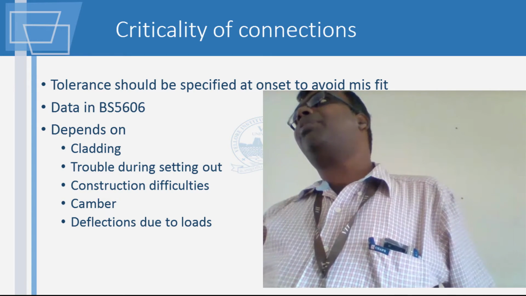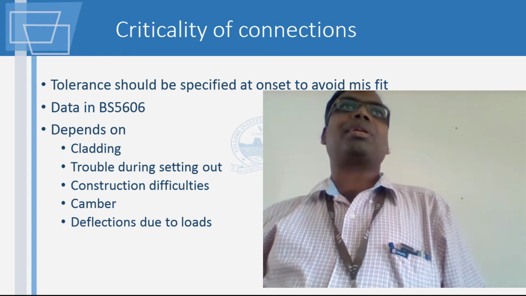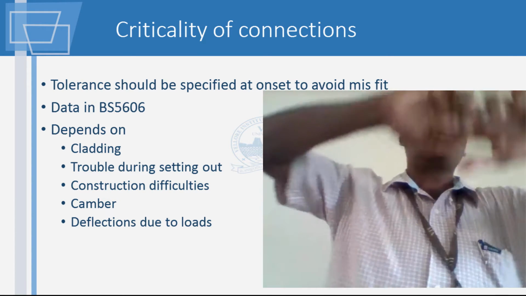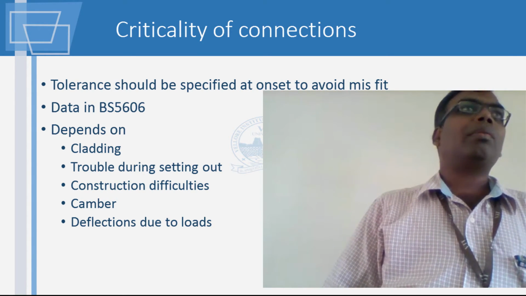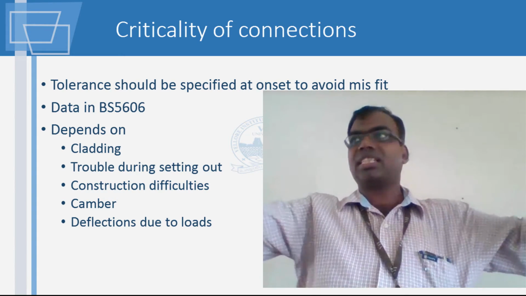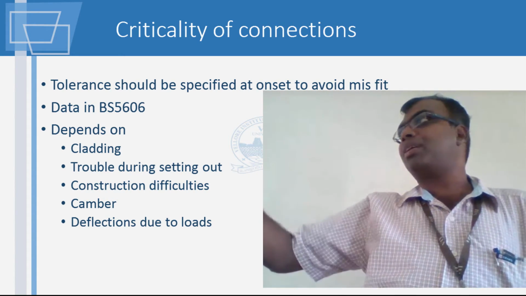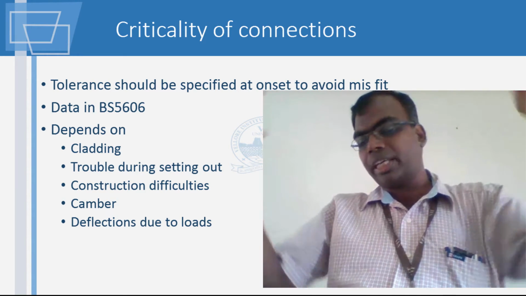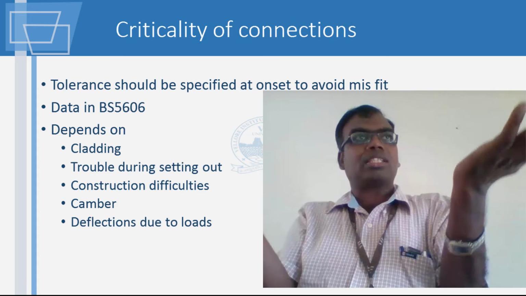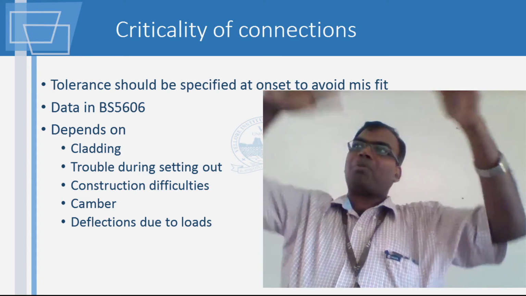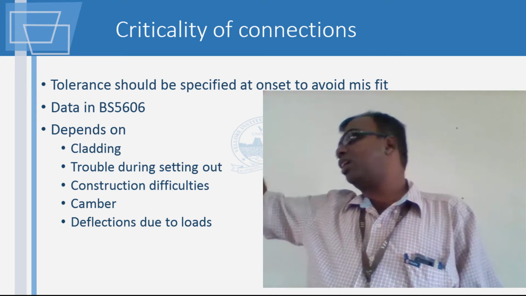Another very important thing which they do is give a camber. What is a camber? It's an intentional upward slope which is given to beam elements, usually for railway tracks on bridges especially. They will have a camber so that when you keep the unit on the supports and it takes its deflected shape, the upward camber will cancel the downward deflection.